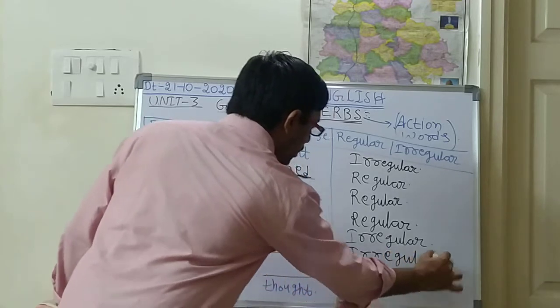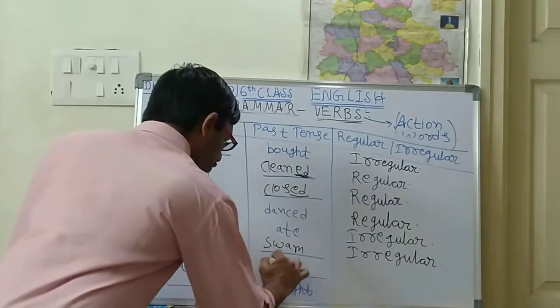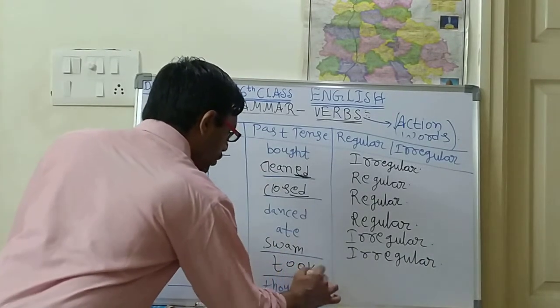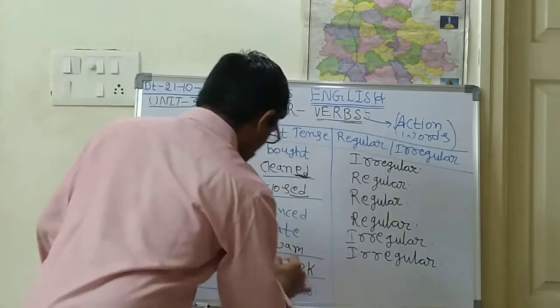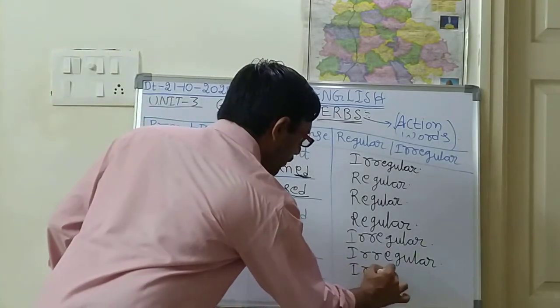Next, take. Take means to take anything. For this, what is the past word? Took. Take, took. Both are different. So this is also irregular.